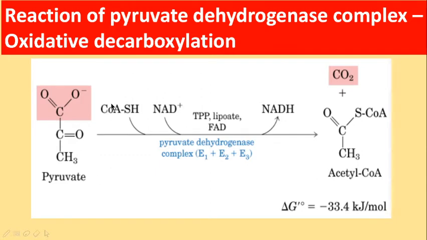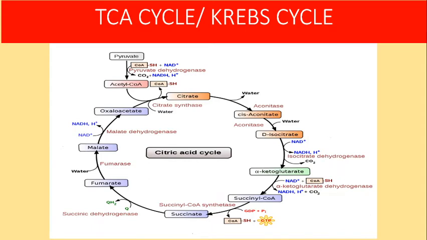Pyruvate, with the help of coenzyme A, NAD plus, TPP, lipoic acid and FAD, and with the help of the multi-enzyme pyruvate dehydrogenase complex, is converted into acetyl-CoA with the liberation of carbon dioxide. This acetyl-CoA will enter the TCA cycle. As we got two molecules of pyruvate from glycolysis, these two molecules of pyruvate will in turn give rise to two molecules of acetyl-CoA. So this is the pathway.